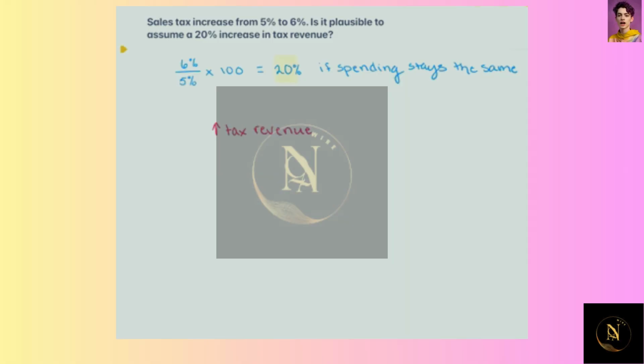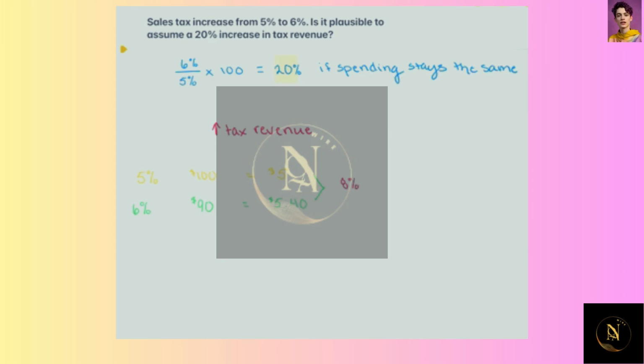So for an example, let's suppose that when we're at this 5% tax rate, people spend $100. Meaning that our tax revenue in this case would be equal to $5. But now, supposing that this tax rate has increased to 6%, let's say people are only spending $90 now, right? Where they're spending less, like we said. In this case, the tax revenue is only going to be $5.40.